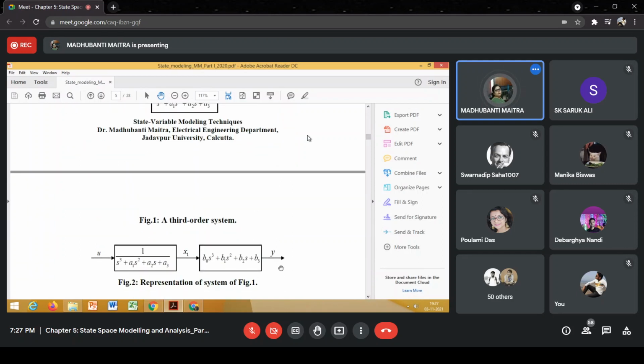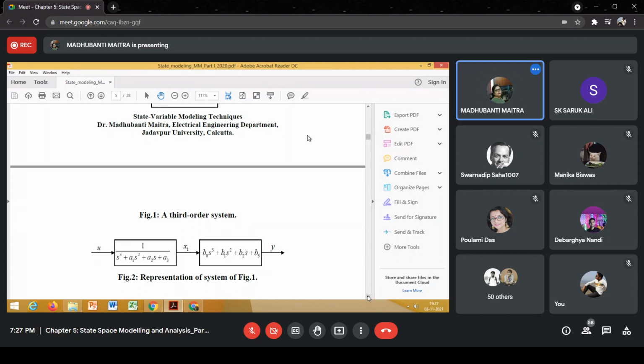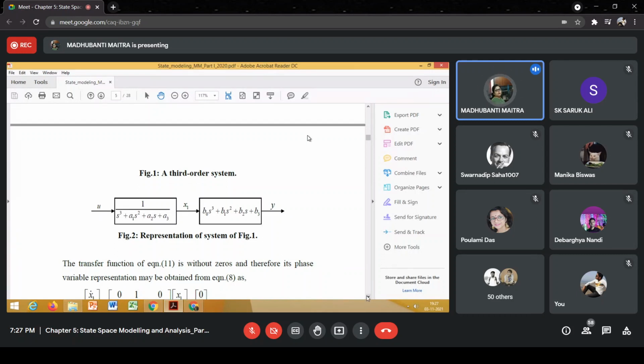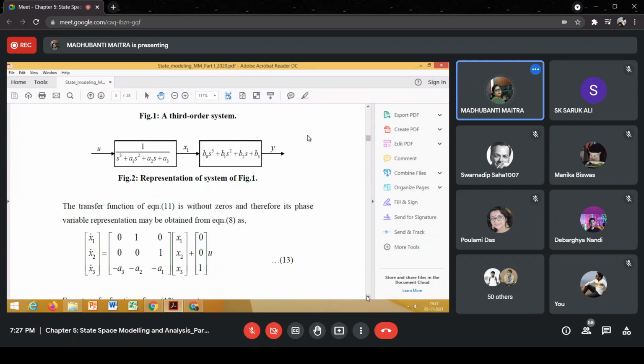So that is y. So is the diagram clear? Yes, ma'am. Okay. So using the first block, you see this is the output, this is the input. Now very easily, using the method that we have learned, in the first block there is no zero, so we can write down the state equation.